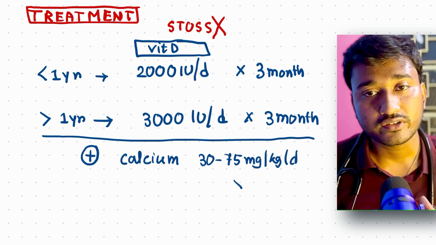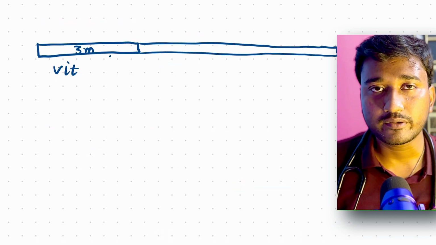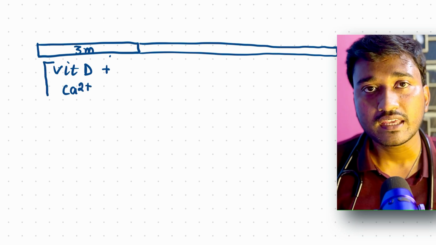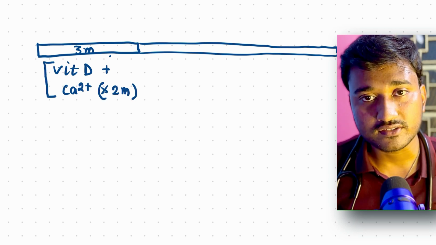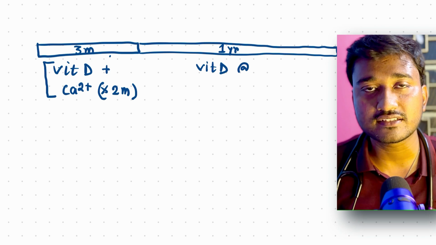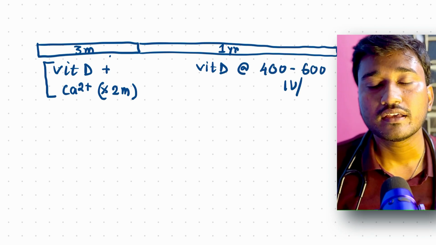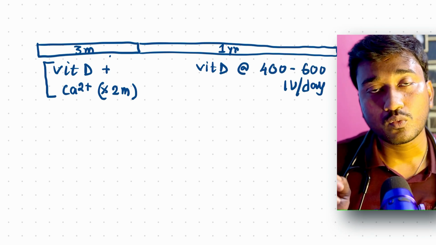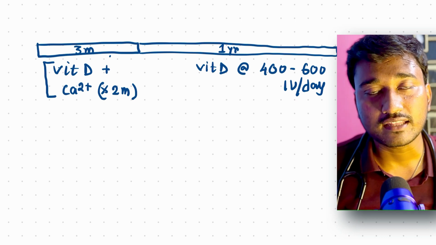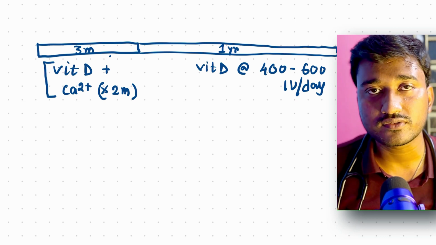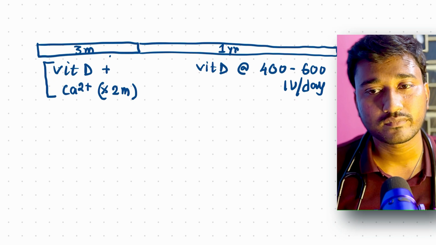It should be given for 3 months along with calcium supplementation at 30 to 75 mg per kg per day for 2 months. So vitamin D for 3 months, calcium for 2 months, and after that for 1 year you must give vitamin D, and that should be given 400 to 600 international unit. Okay, thank you.